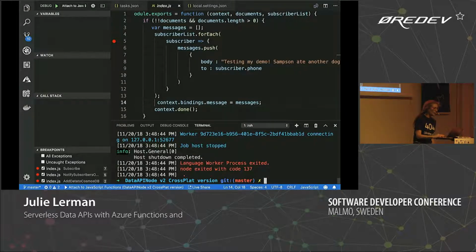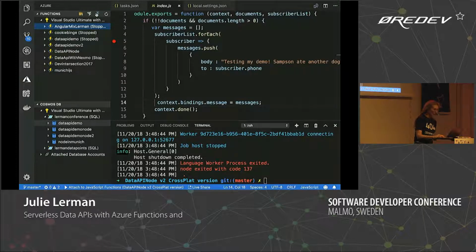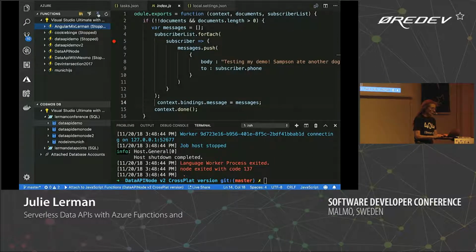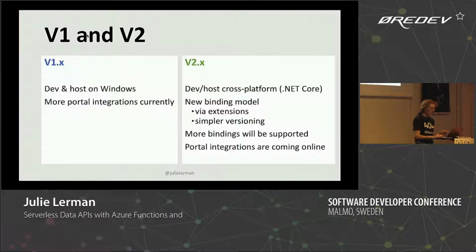By the way, the extension also lets you deploy. It's right here, and it double checks when you do it, like, are you sure you're going to be overwriting it? And then if you go to open it in the portal, it will say you can't edit files here. You can look at them, but it's coming from a package. It's all packaged up. You can't edit. So once you've made that commitment, you're doing it from code, which is what we like to do anyway, right? Again, the portal was a beautiful experience for me to get my head around it and understand. So that was what I wanted to show you.